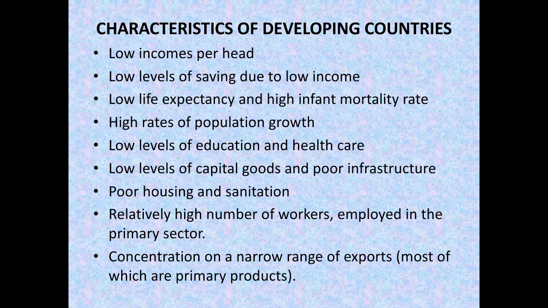So in developing countries, there is a low level of saving because of low income. There is low life expectancy because of underdeveloped health facilities. Then they have high rates of population growth because of uncontrolled population growth, because the people there are not aware how to control the population growth and take decisions wisely. Then a low level of education and healthcare is there because there is no proper infrastructure for education and healthcare. Then low level of capital goods.